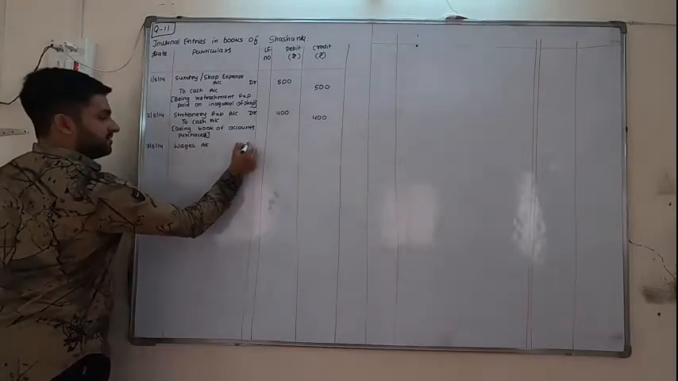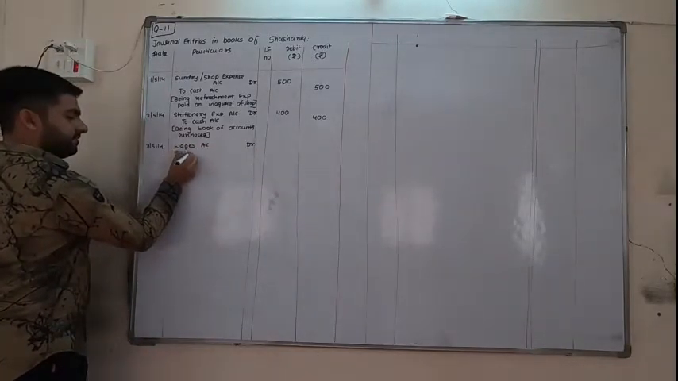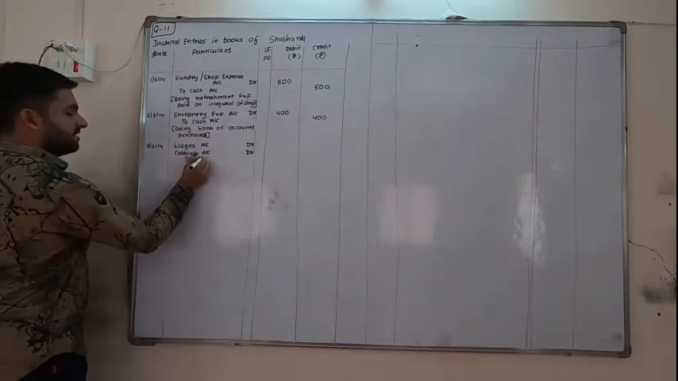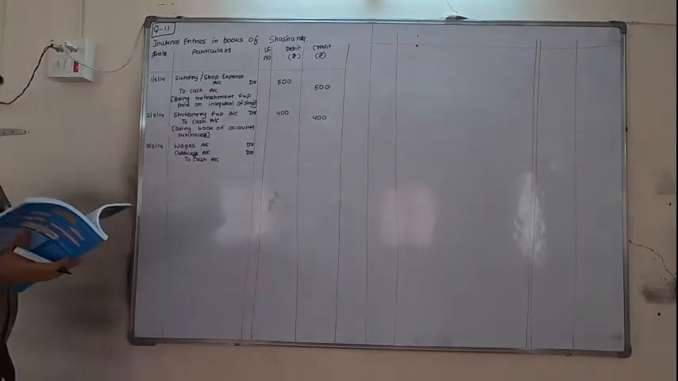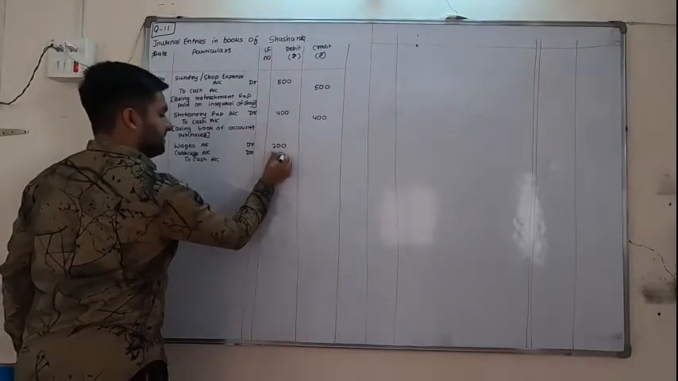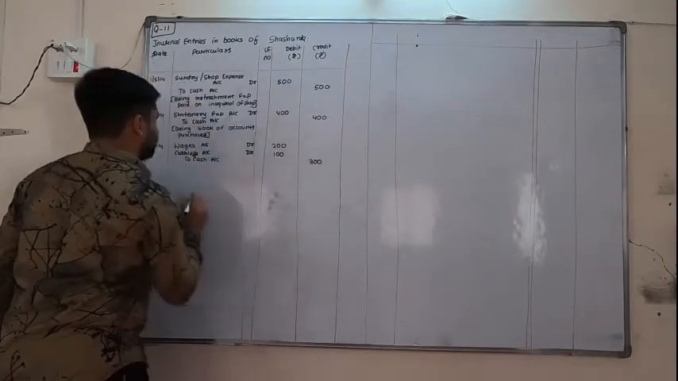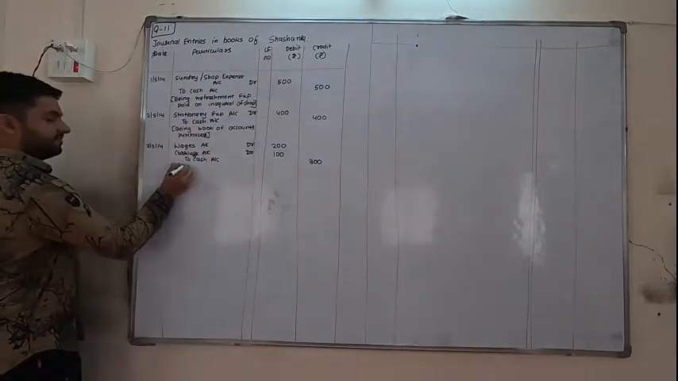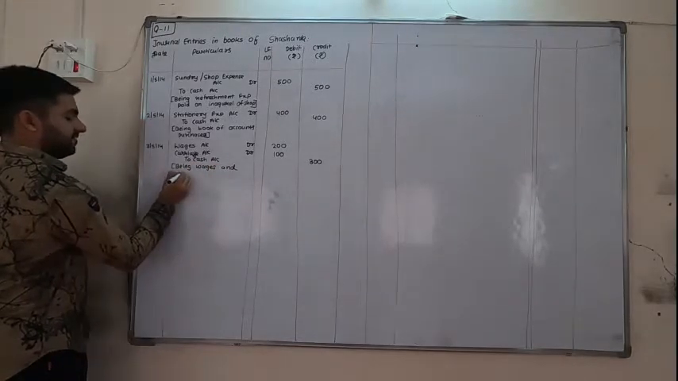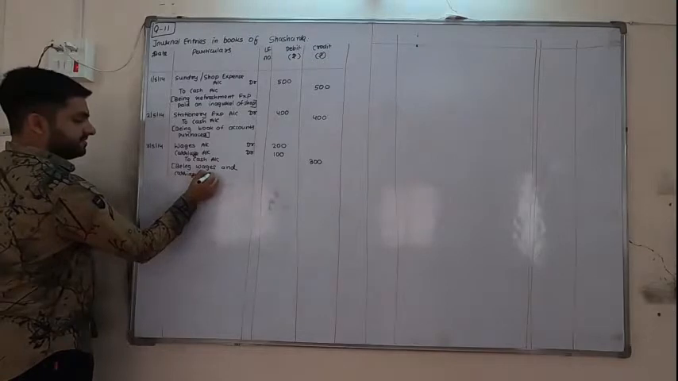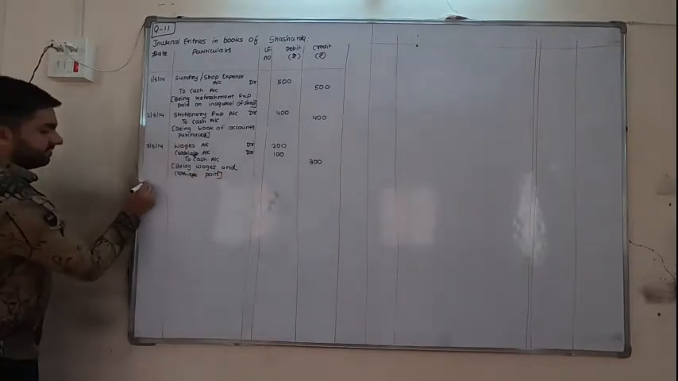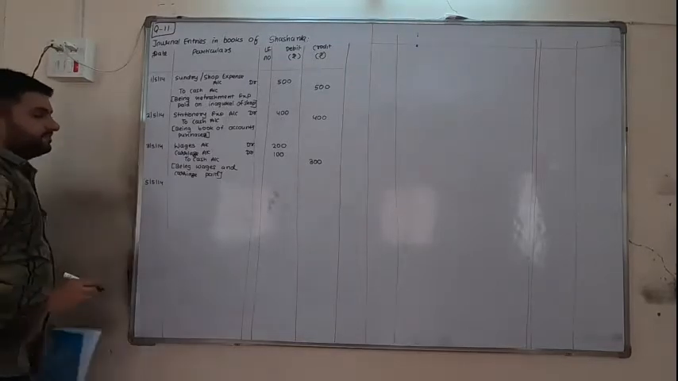Wages account debit, carriage account debit, both are expense, so both are debit. Cash is paid for them, cash account credit. Wages are 200, carriage is 100, total paid 300. Being wages and carriage paid. Next date is 5/5/14.